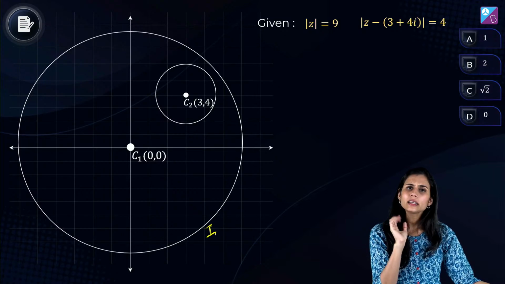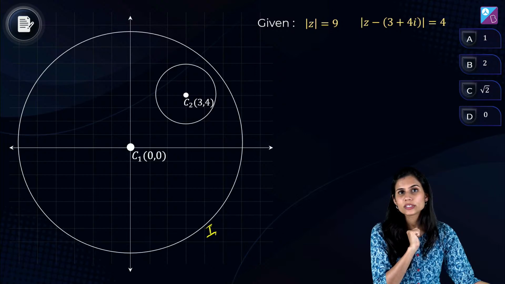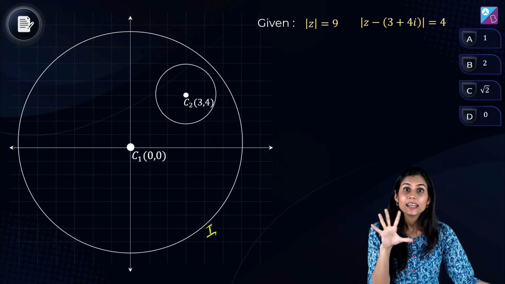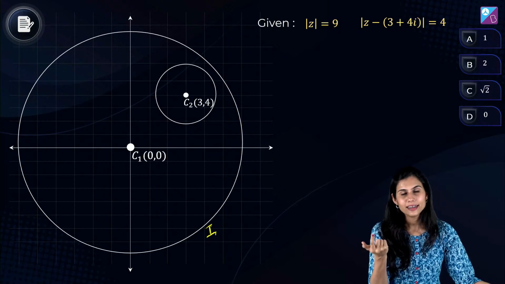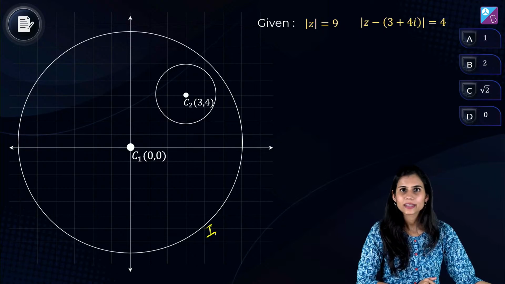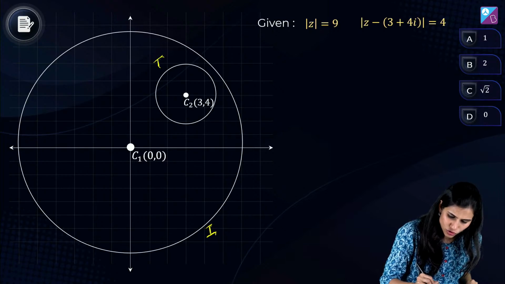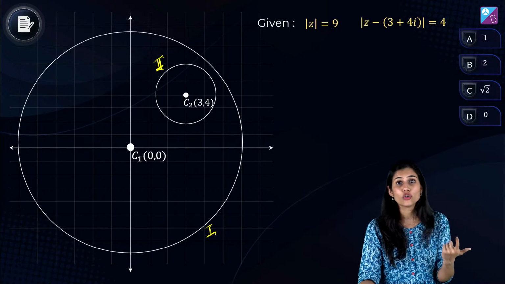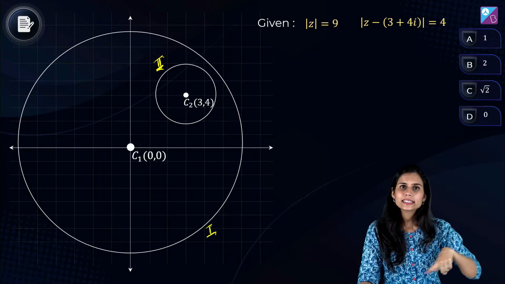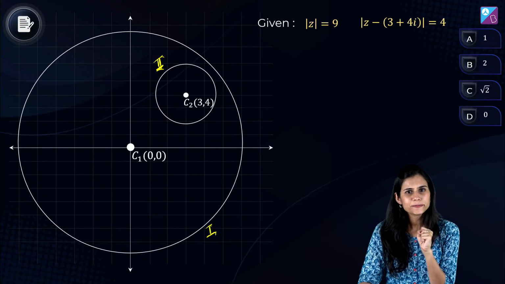मुझे कैसे पता ये circle बड़े circle के अंदर ही बनेगा? भाई 3, 4 का distance calculate करो origin से. It comes out to be under root 3 square plus 4 square, which is 5. And 5 is less than 9. है ना? That means 3, 4 is actually lying inside the circle. Correct? Still, the second chotu circle that I have drawn, I'm not sure it will look like this or not. Center पक्का अंदर lie करेगा, पर इस circle का 4 radius रख के अगर मैं उसको draw करूँगी, तो will it perfectly look like this only?